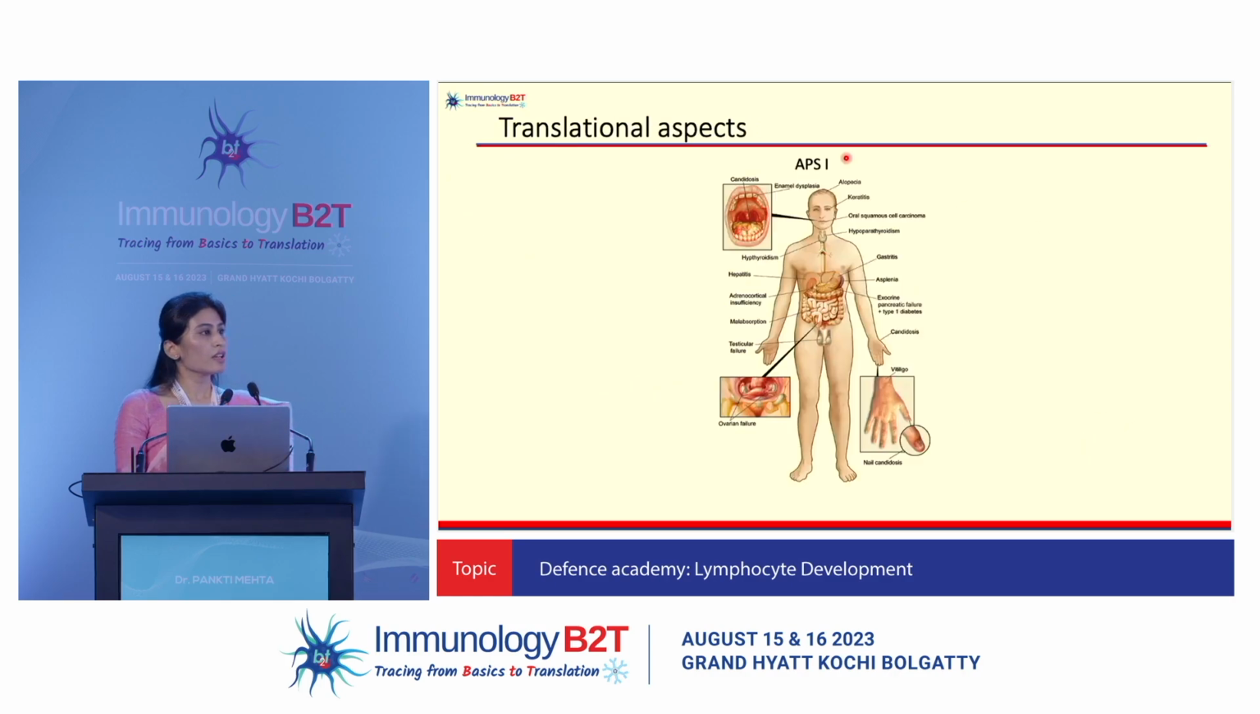And finally, we have a translational aspect here. If we have mutations in the autoimmune regulator gene, which is autosomal recessive, you can get autoimmune polyglandular syndrome 1, which manifests very early, and you can have chronic mucocutaneous candidiasis, ectodermal dysplasia, and various autoimmune manifestations. Why does one get chronic mucocutaneous candidiasis here? An autoimmune polyglandular syndrome?